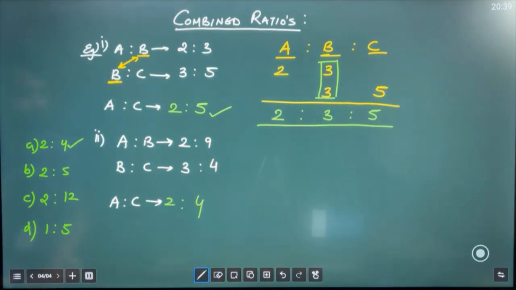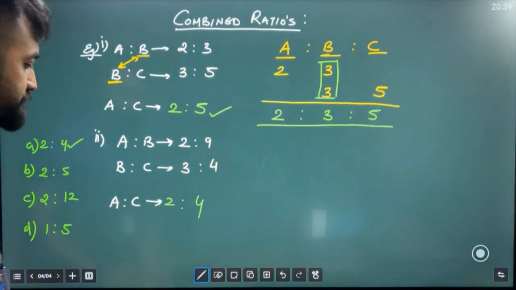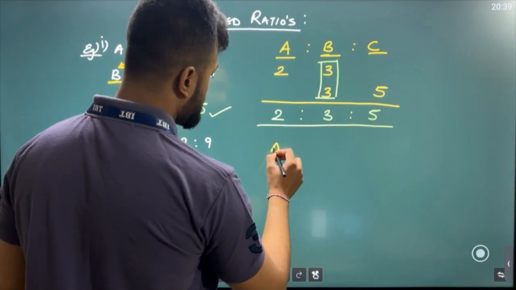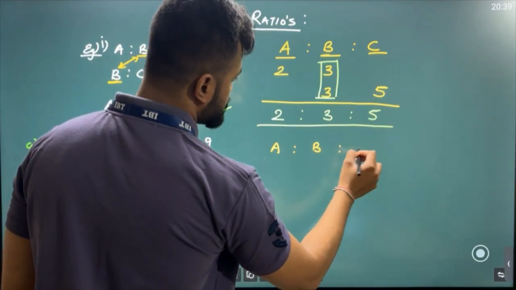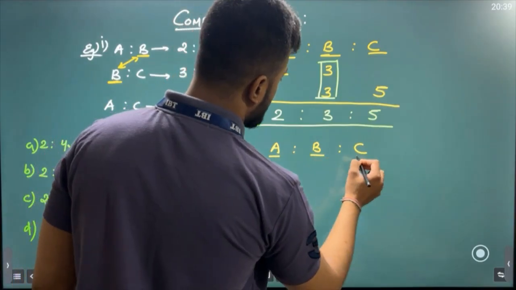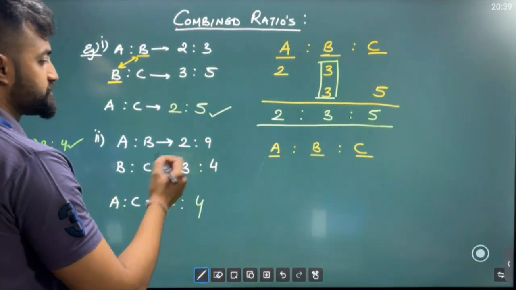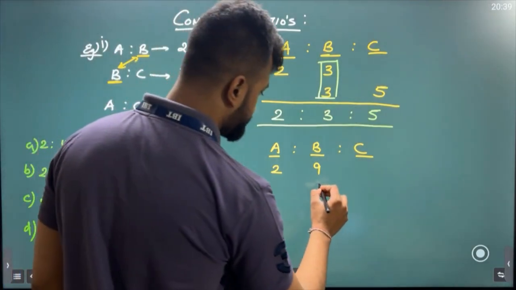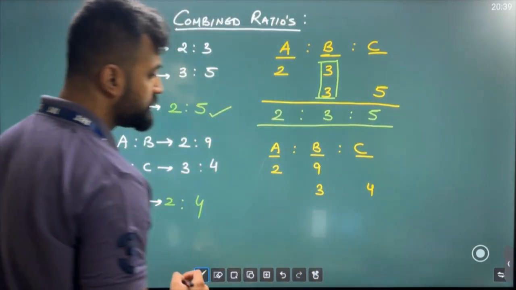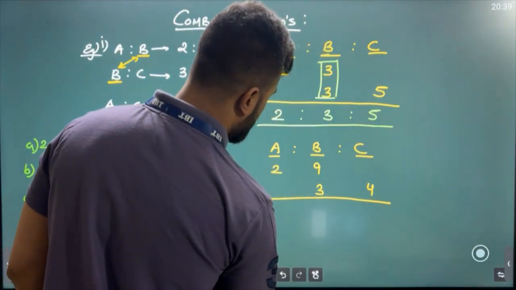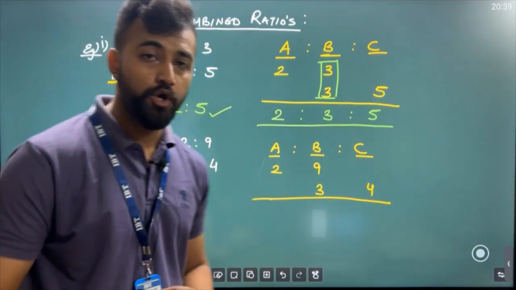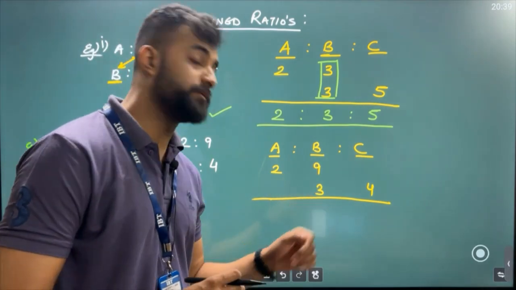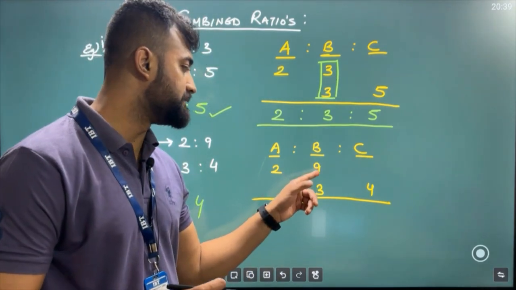So let's understand. See. Now I cannot tick this directly because if I write in this format, you'll be able to see what, sir. So if I write in this format, A is to B is to C, I can see that, sir, A is to B is 2 is to 9 and B is to C is 3 is to 4. Right? Yes, sir. So if I find the combined ratio out here, you'll be able to see, sir, who will connect A and C? Sir, B is going to connect. But if you look at B, sir, B is not the same in both the cases. See, B is 9 out here, B is 3 out here.